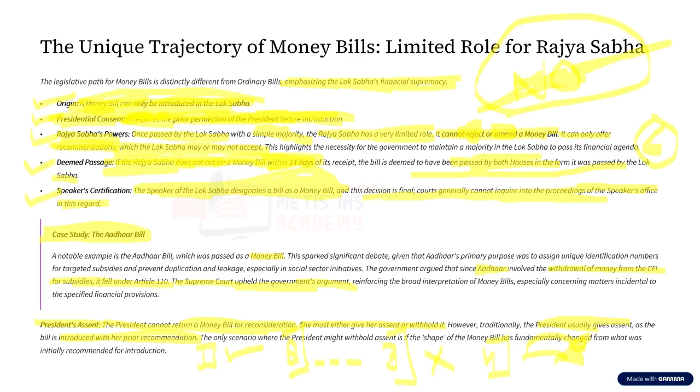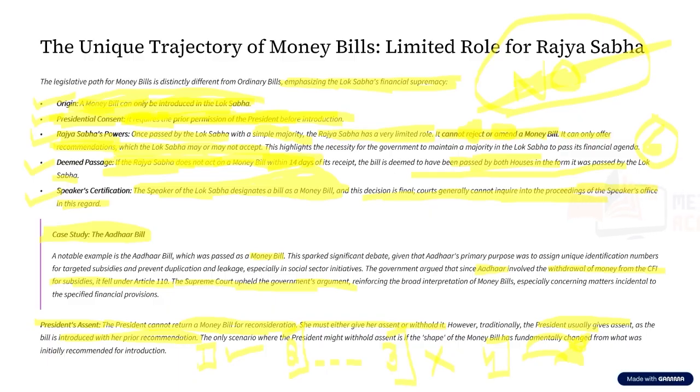Another very important thing is, when the bill goes from Lok Sabha to Rajya Sabha, it is the Speaker of Lok Sabha who certifies that this bill is a money bill. But in case of ordinary bill, the Speaker does not have any such authority of certifying it as ordinary bill.